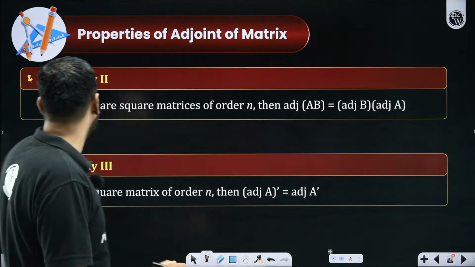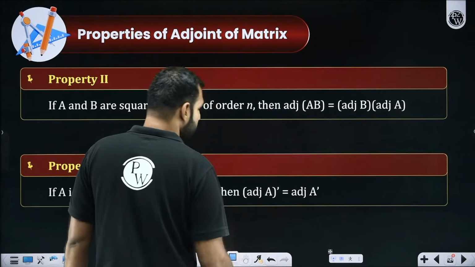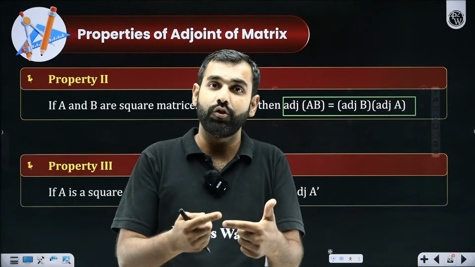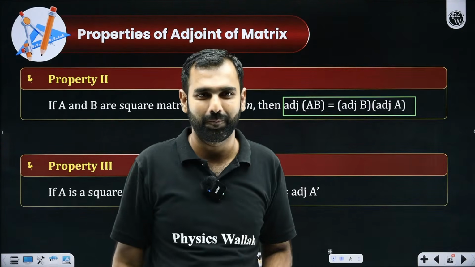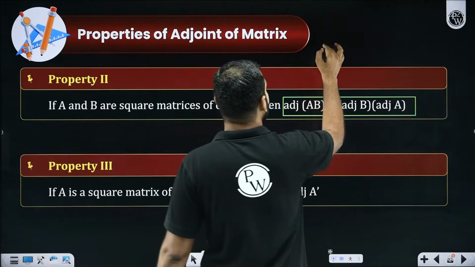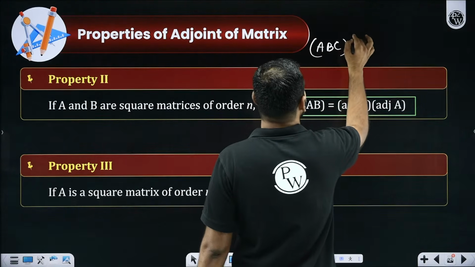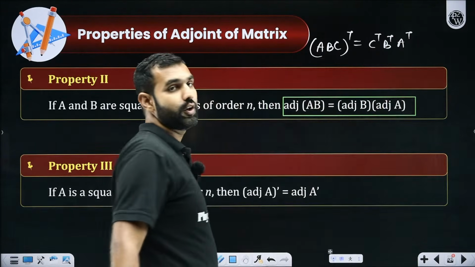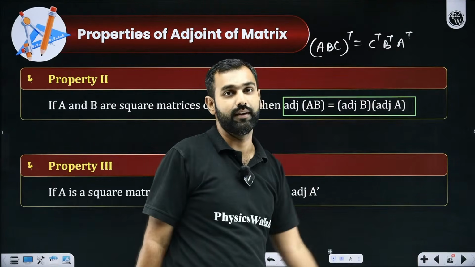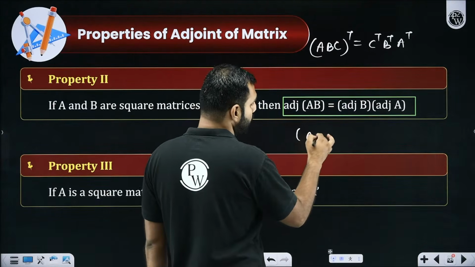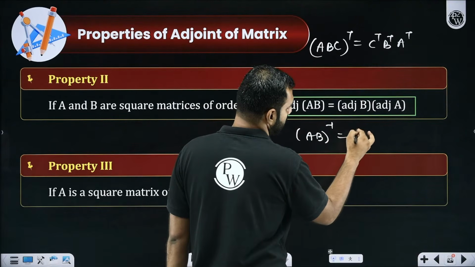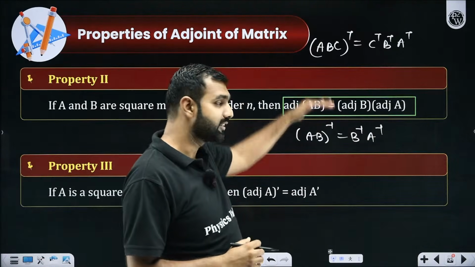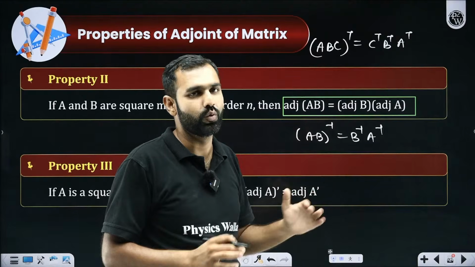So remember it. Now we are told adjoint of AB is always taken as adjoint of B into adjoint of A. So remember this: adjoint, transpose and inverse always reverse the order. What do I mean by that? Let's say if I'm taking transpose of ABC, then we did discuss it is CT, BT and AT. The same is true for adjoint of AB. It is adjoint of B into adjoint of A. The same you will find to be true for inverse. If inverse of AB is needed, it will be B inverse, A inverse. Will you remember that? So that's how there is a similarity between these 3 operators: transpose, adjoint and inverse.